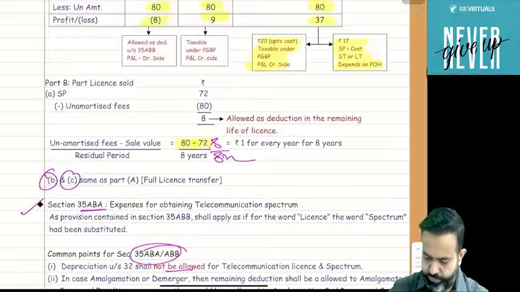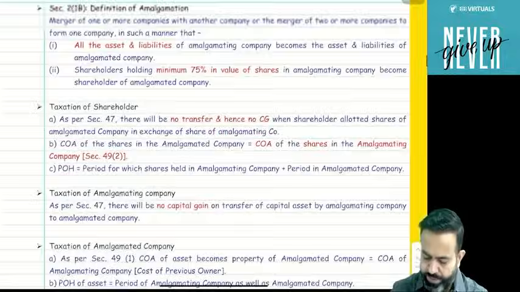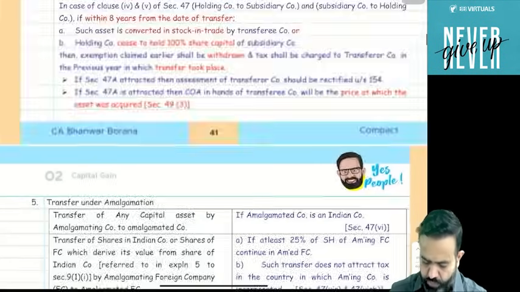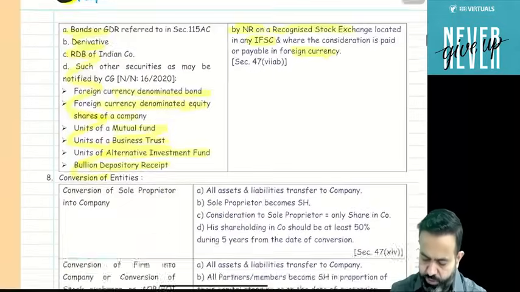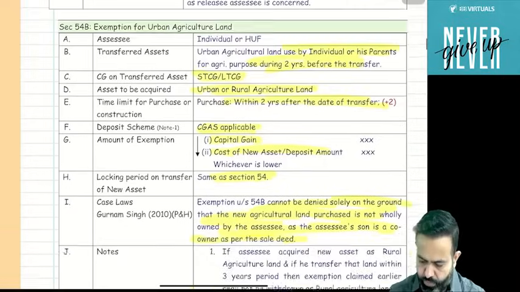Okay, guys. Now, this was all about the TCS, and we did one very good question from the TCS. And on this part, you will get a question in your examination.